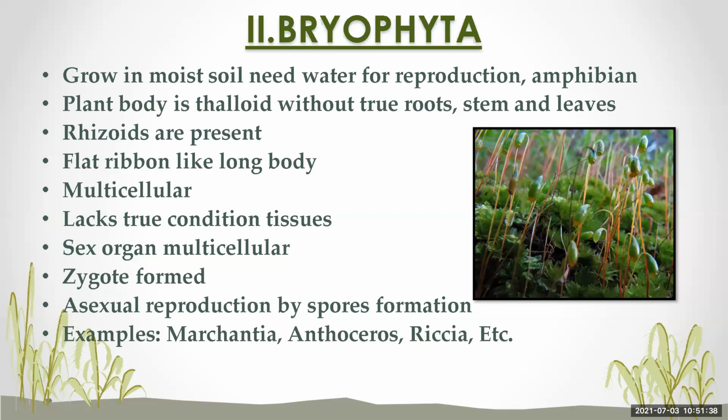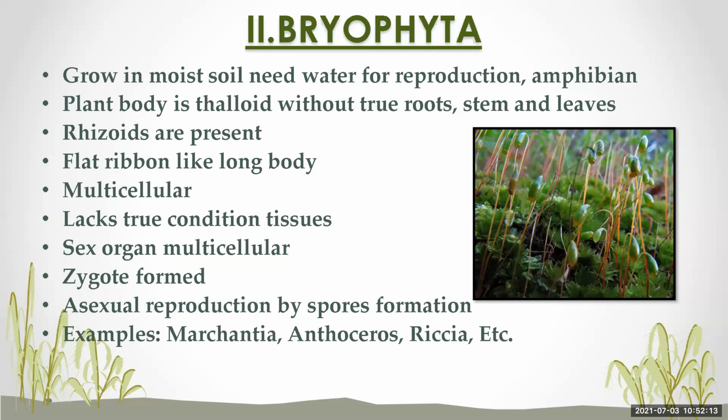Sex organs are multicellular and they will form the zygote. A zygote is formed when the male gamete and female gamete combine together, and it will grow into a new individual. There is also asexual reproduction by spore formation. Examples of Bryophyta are Marchantia, Anthoceros, Riccia, etc. So these are the examples of the division Bryophyta.